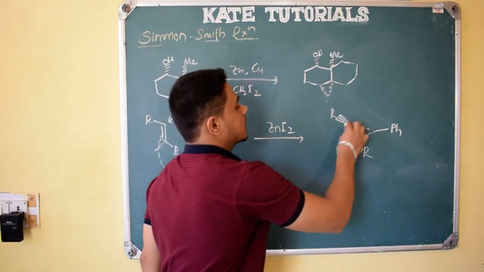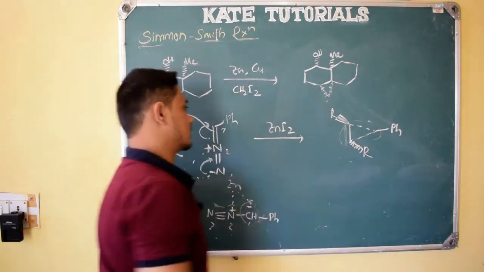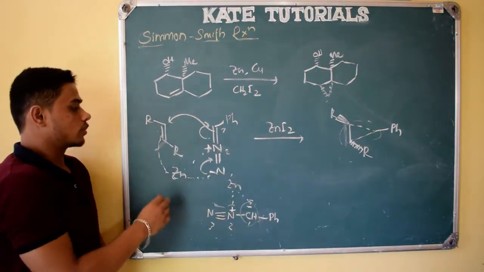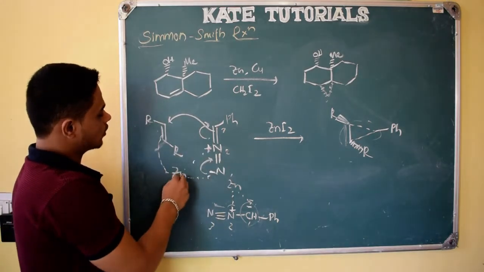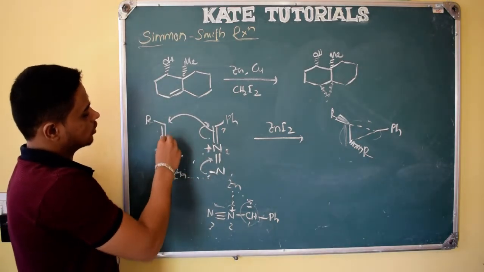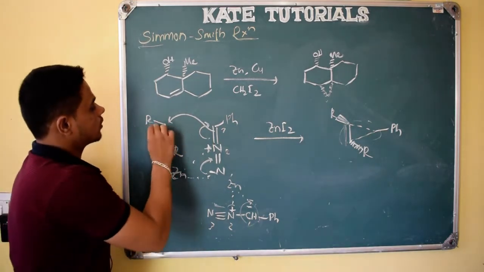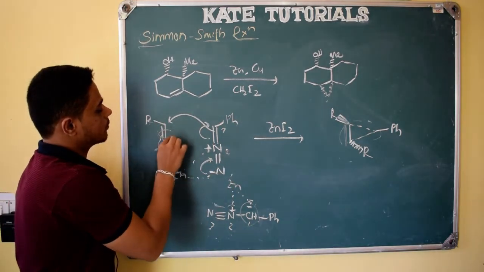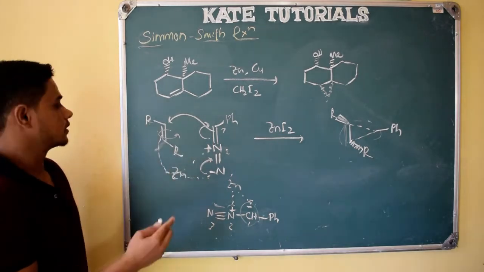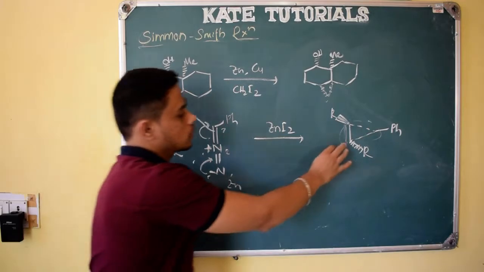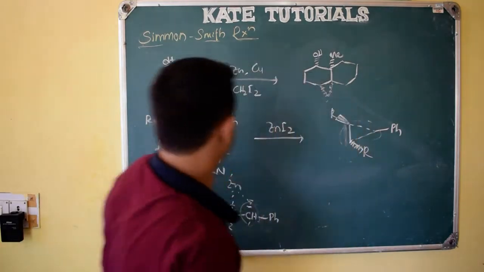But finally we get a cyclopropane ring and Ph. You may ask why we didn't get a cis form, right? Because during this reaction this zinc will coordinate with this pi bond also. Because of this coordination, after becoming a single bond, it doesn't let this bond rotate. Since it maintains trans as trans only, we will get only the trans product, no cis product, right?